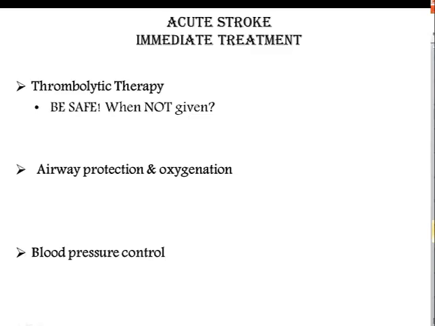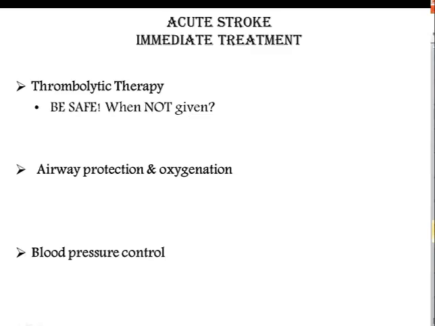Initially, some hypertension will be allowed after the stroke, unless TPA is contraindicated if blood pressures are sustained above 185 systolic over 110 diastolic. So TPA is a clot buster given IV, breaking up the clot and allowing the blood flow to return to the deprived area of the brain.